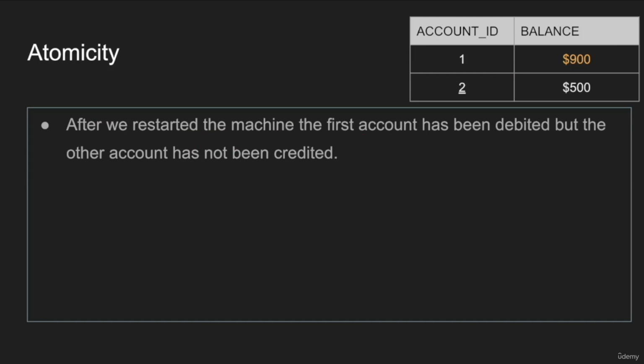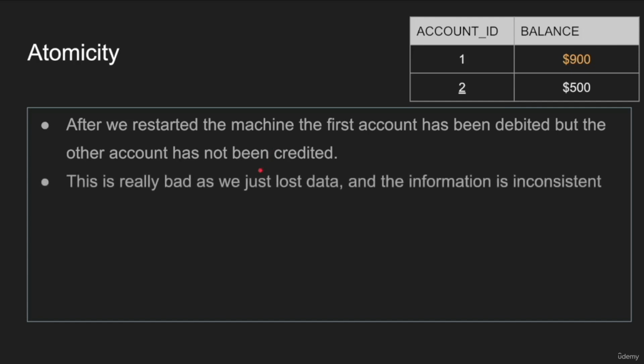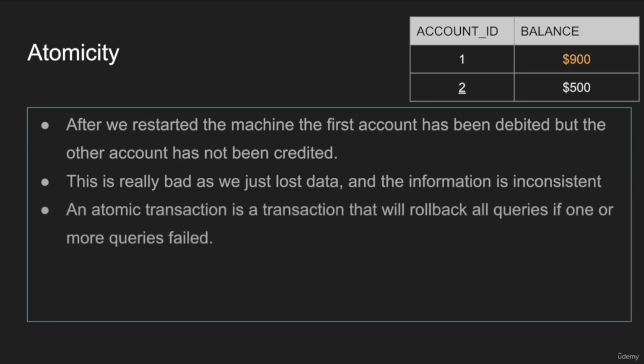Very bad, inconsistent view. So lack of atomicity leads to inconsistencies, and we're going to talk about consistency in its own lecture. This is really bad. We just lost data. The information is inconsistent. An atomic transaction is a transaction that will roll back all the queries if one or more queries fail. Well, in this situation, yeah, there is a failure, but it's not really our fault, because my other query didn't even execute. So the database got restored.